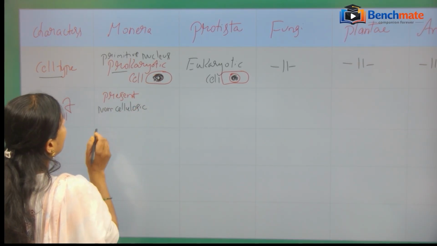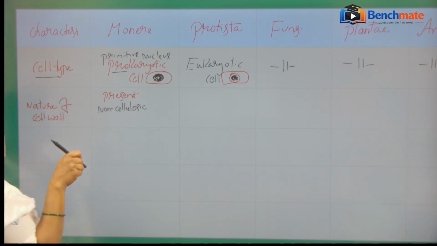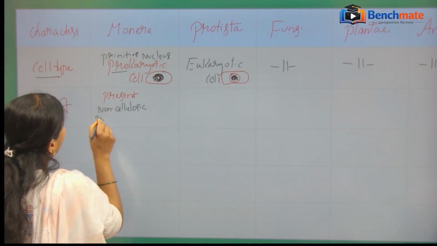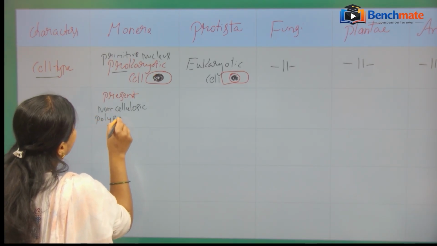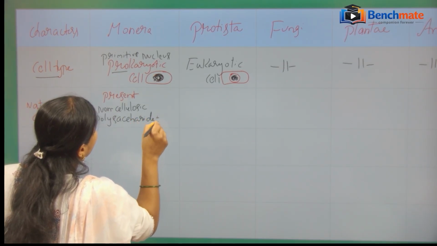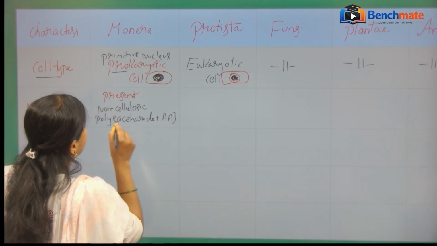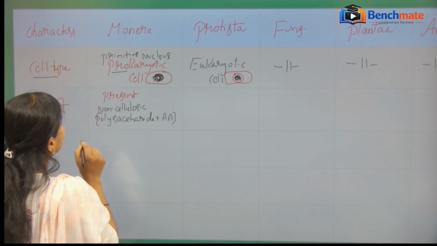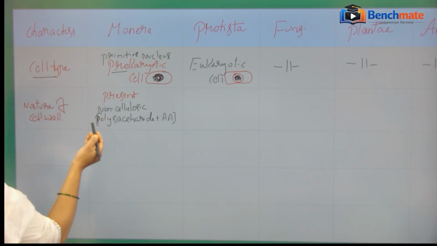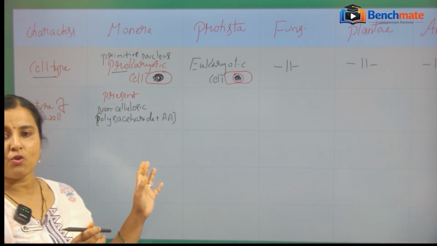But it is made up of a specialized cell wall, that is polysaccharide plus amino acid.